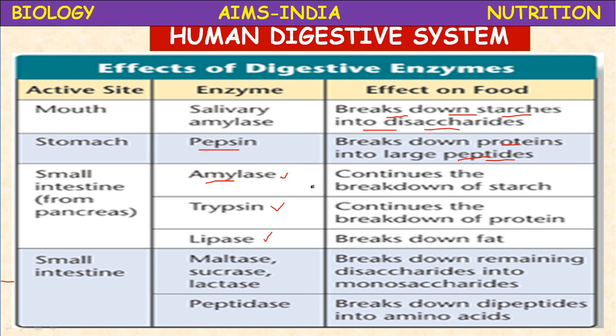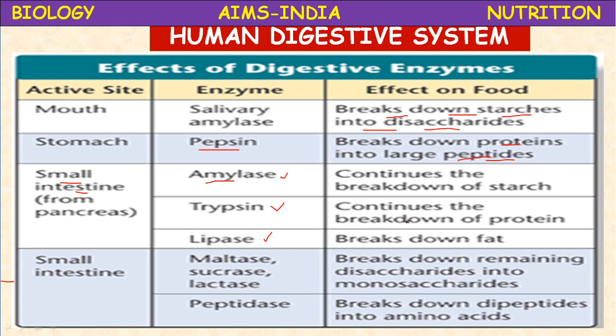Amylases are those enzymes which digest carbohydrates. They continue the breaking of starch, meaning dextrins and maltose are converted to simpler sugars by the amylase enzyme present in the pancreatic juice. Don't think that digestion takes place in the pancreas. The pancreatic juice enters into the duodenum of the small intestine, which is the active site, that's why small intestine is mentioned here. From the pancreas, these are the enzymes released into the small intestine. This is the action or effect on the food.